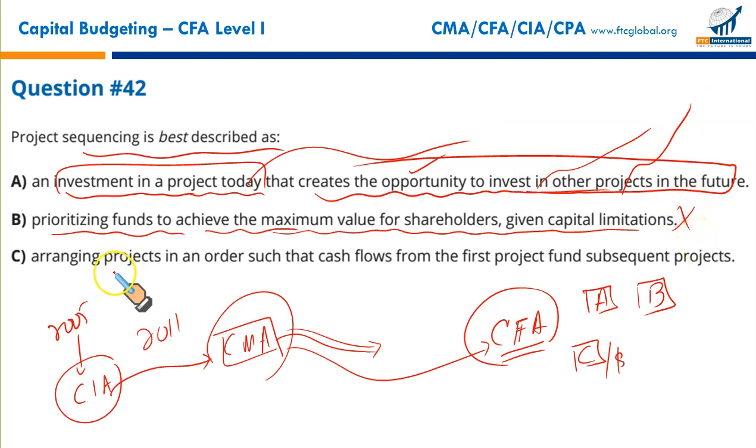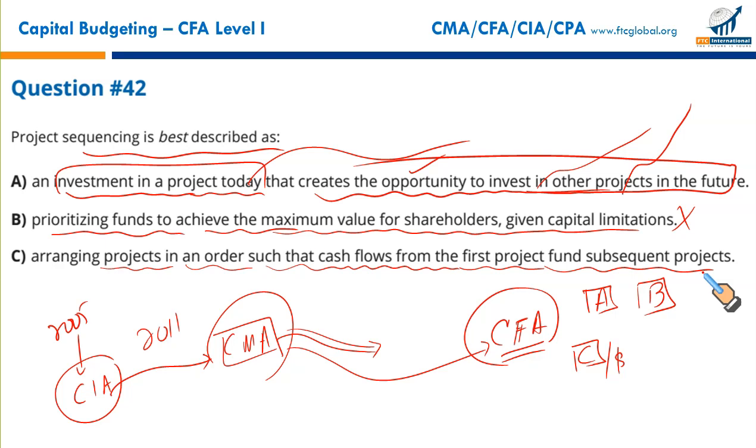C. Arranging projects in an order such that the cash flows from the first project fund subsequent projects. This is funding, not sequencing. You are using a cash flow, like Microsoft Windows is a cash flow that generates cash, and then Microsoft uses that cash to invest in different projects.